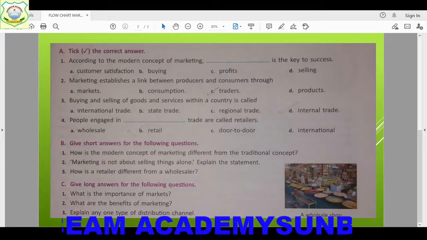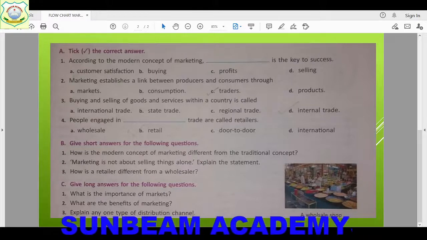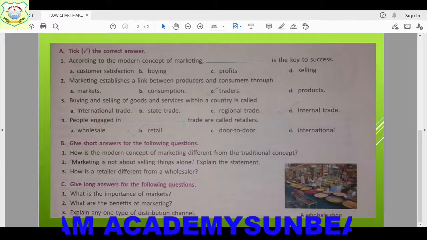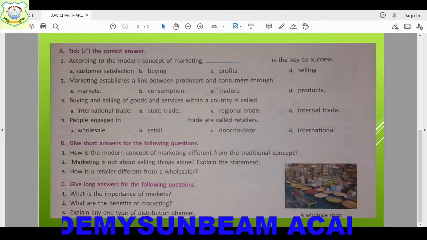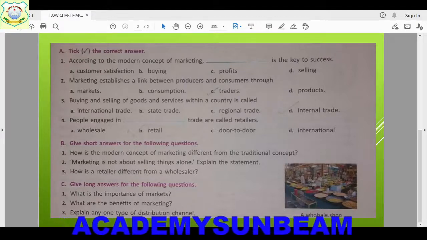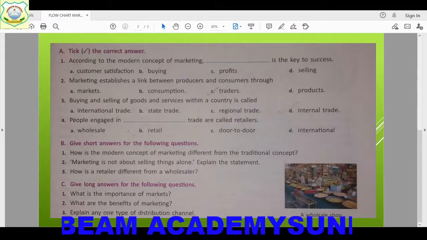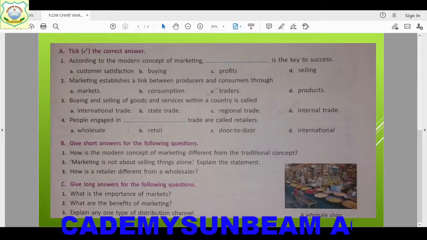Now the first long answer is, what is the importance of market? Children, a market is a place where sellers and buyers meet and exchange goods and services for money.